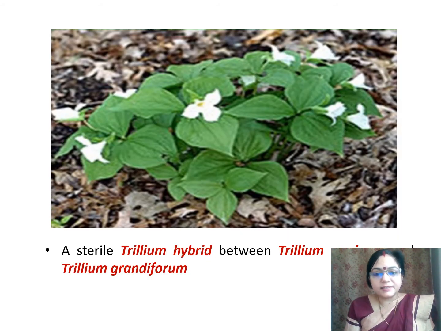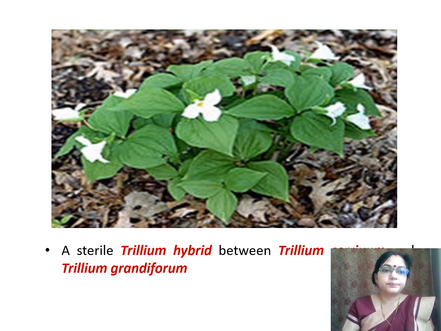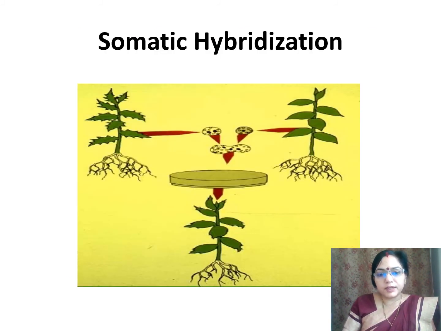Here it is an example of interspecific cross. It is a sterile plant of Trillium hybrid. It is crossed between Trillium cernuum and Trillium grandiflorum. In this photograph, you can see somatic hybridization.